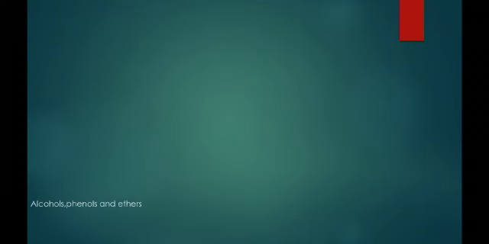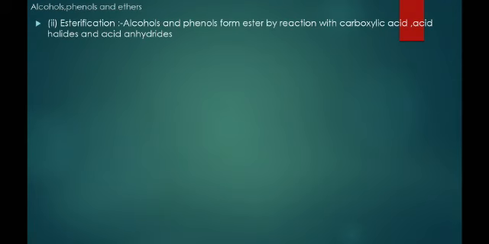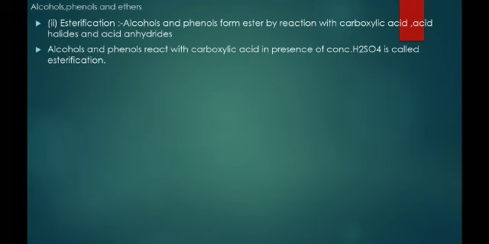Now, esterification. In this reaction, breaking of the OH bond will take place. Alcohols and phenols form esters by reaction with carboxylic acids, acid halides and acid anhydrides. What is esterification? When alcohols and phenols react with a carboxylic acid in the presence of concentrated H2SO4 to form an ester, it is called esterification.